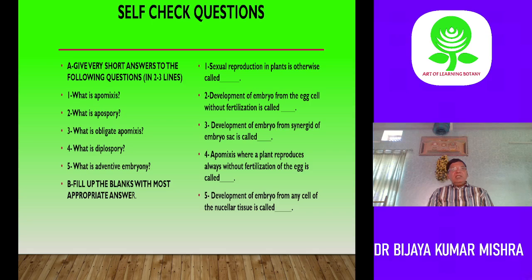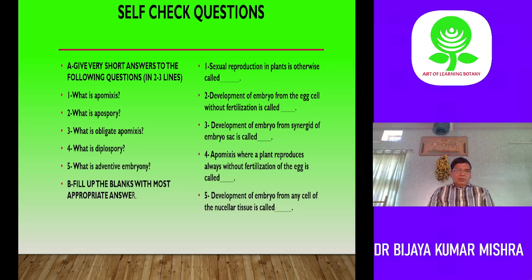Adventive embryony is the occurrence of an embryo from any place other than the normal one. It may be the nucellus, it may be the integument. So it is called adventive embryony, the occurrence of an embryo at places other than the normal. And generally it is called sporophytic budding.